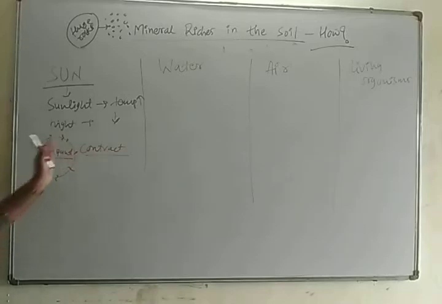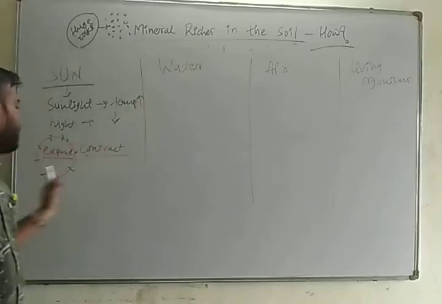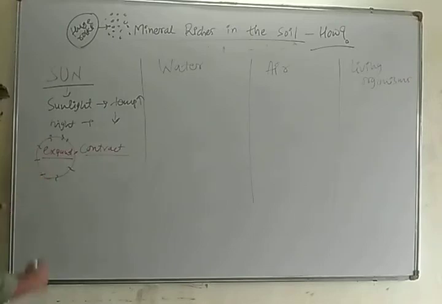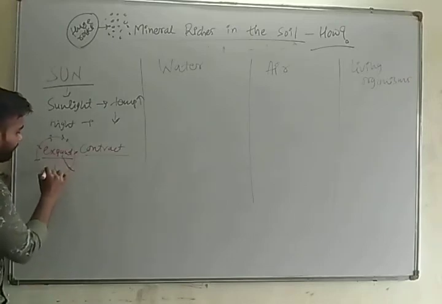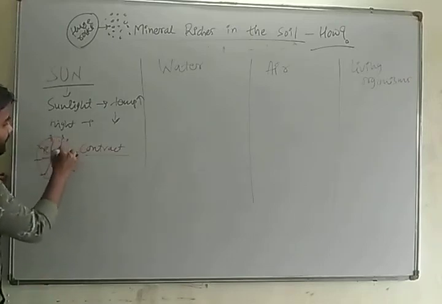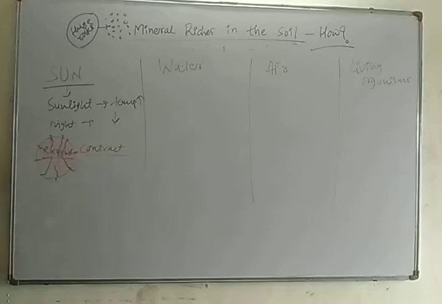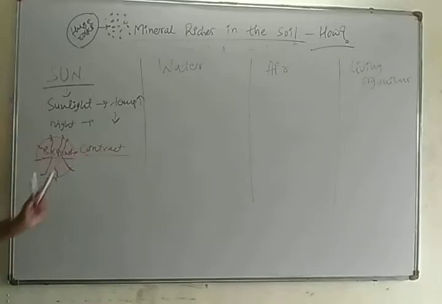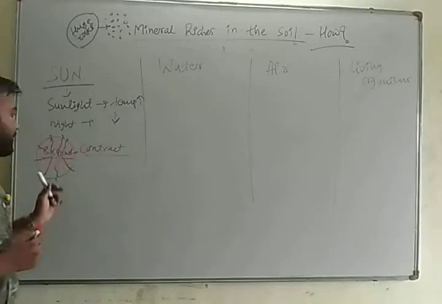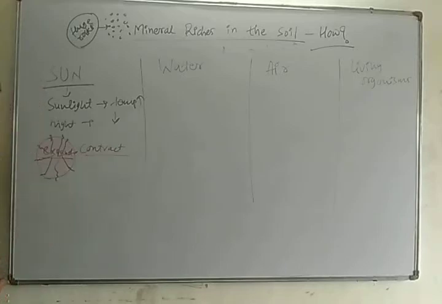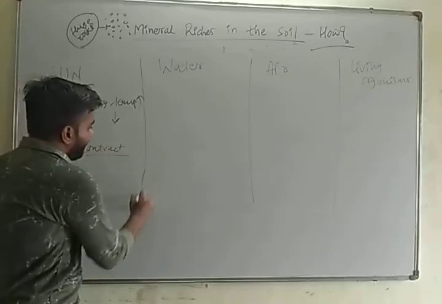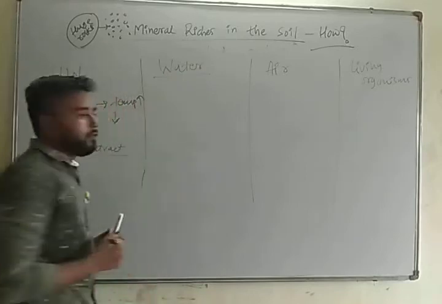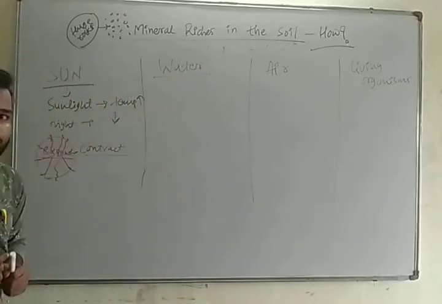These cracks, when water gets into these cracks, the rocks get broken, or these cracks get deepened into the rock. So sunlight is a factor responsible for the production of these small cracks on our huge rock, which contains many kinds of minerals. So let's see how water acts in the formation of soil.